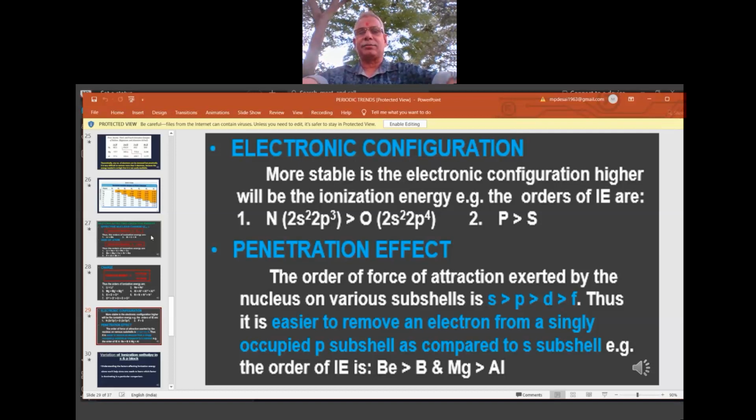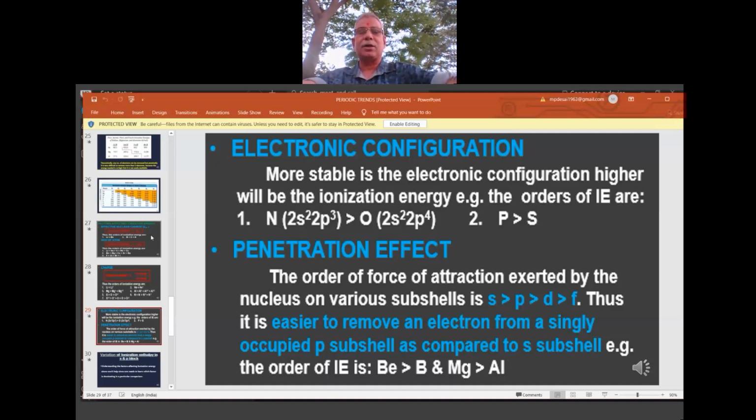So now let us compare nitrogen and oxygen. Nitrogen is 1s2, 2s2, 2p3. Oxygen is 1s2, 2s2, 2p4. So here we have to worry about 2p3 and 2p4. How to arrange 3 electrons in the 2p according to Pauli and according to Hund's rule? One electron in each 2p subshell: 2px1, 2py1, 2pz1.